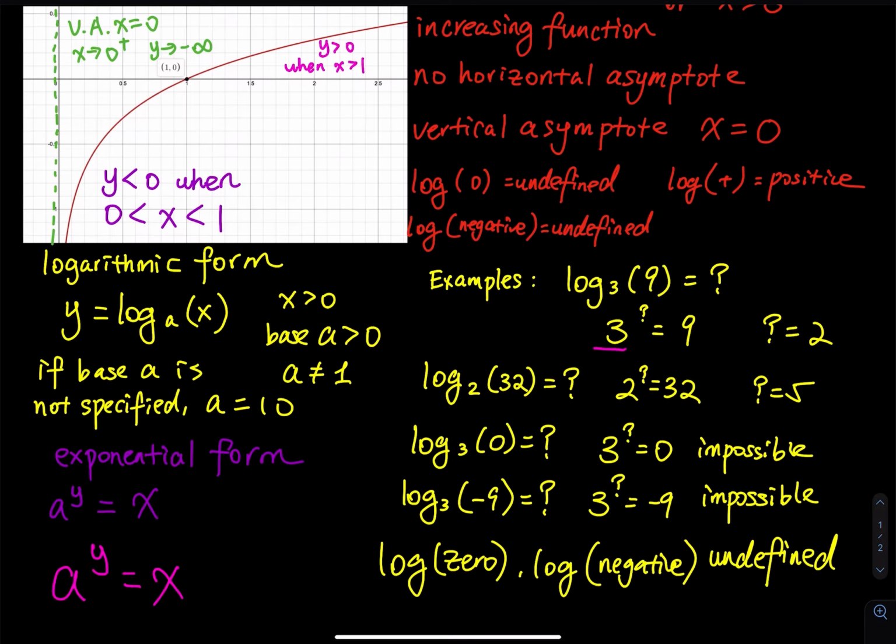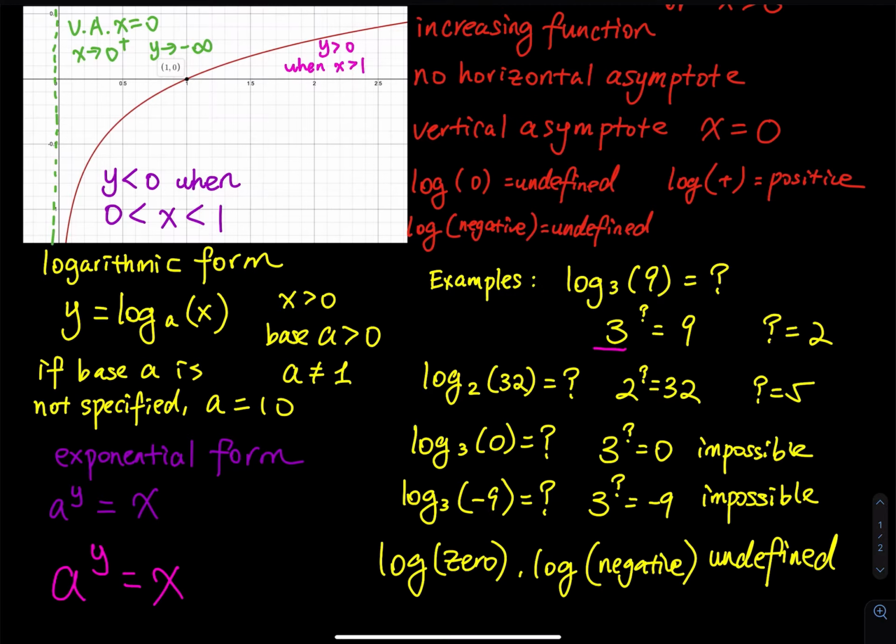And how about 0? Log base 3 of 0 is equal to what? Is this possible? Base 3 raised to what power is equal to 0? Can we figure out such a quantity? The answer is no. You have a 3, you multiply it by itself a few times, you will never get a 0, right? Even if you pick a negative power, 3 raised to the negative 2, 3 raised to negative 3, that will not give you a 0. 3 raised to the 0 power is equal to 1. 3 raised to a positive power will never give you a 0. That's why when x is equal to 0, the log function is undefined.